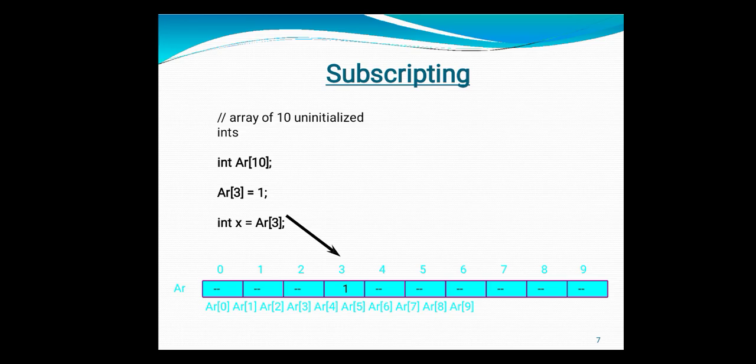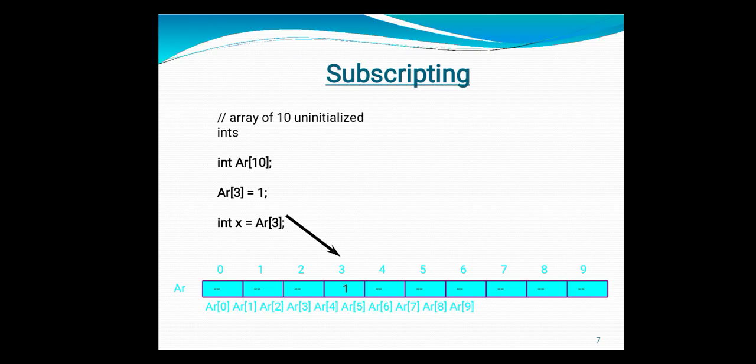Even though I want to store the fourth element, I have to store it at the third position, AR of 3. Why is this? Because by default an array starts with 0. So 0, 1, 2, 3. The fourth element is at index number AR of 3. So here I am saying AR of 3 is equal to 1. In that case it stores the value 1 at the fourth position, that is, at the third index number.